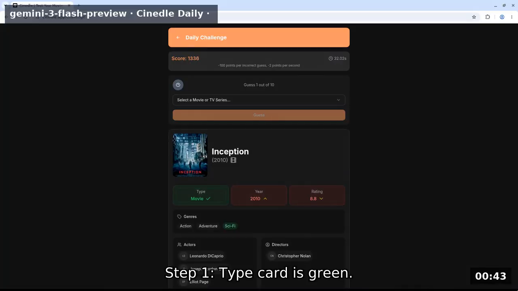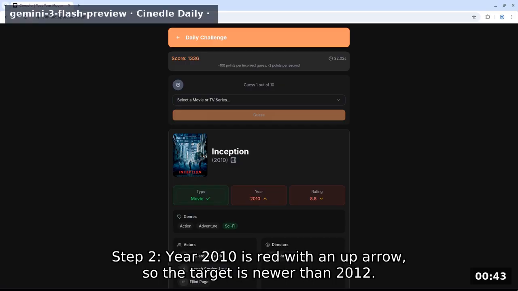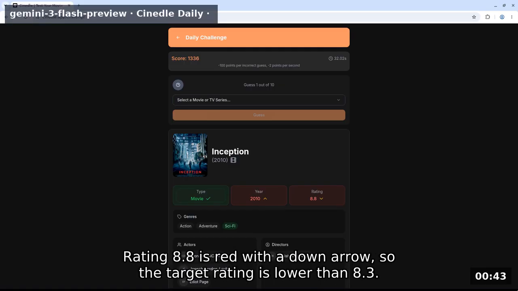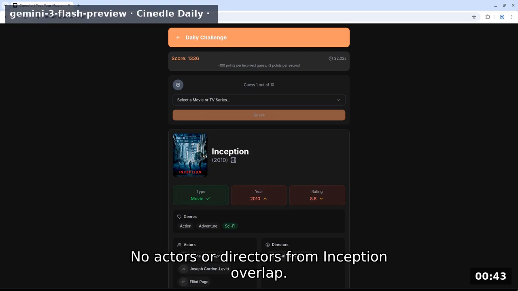Step 1, type card is green. My guess, Inception, is a movie, target medium equals movie. Step 2, year 2010 is red with an up arrow, so the target is newer than 2012. Rating 8.8 is red with a down arrow, so the target rating is lower than 8.3. Sci-fi is a matching genre, action and adventure are not. No actors or directors from Inception overlap.